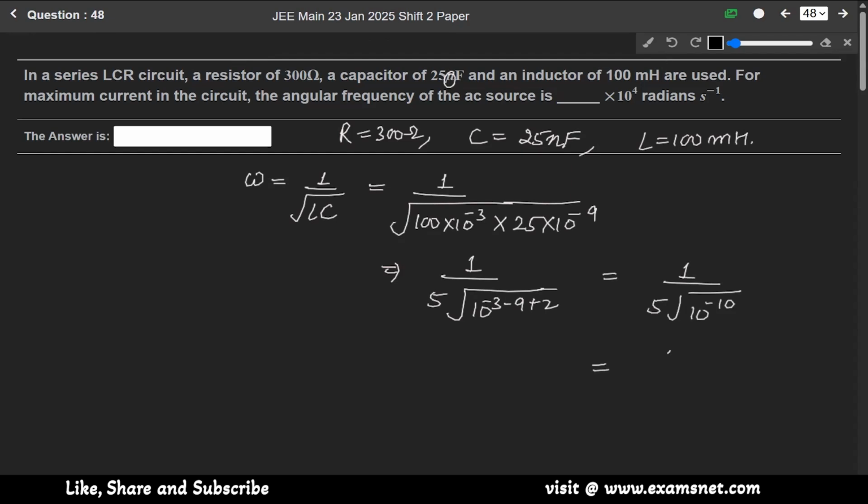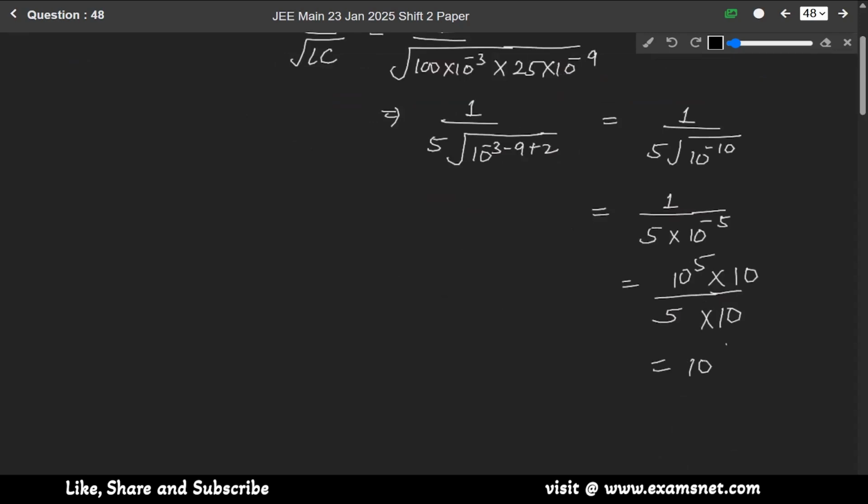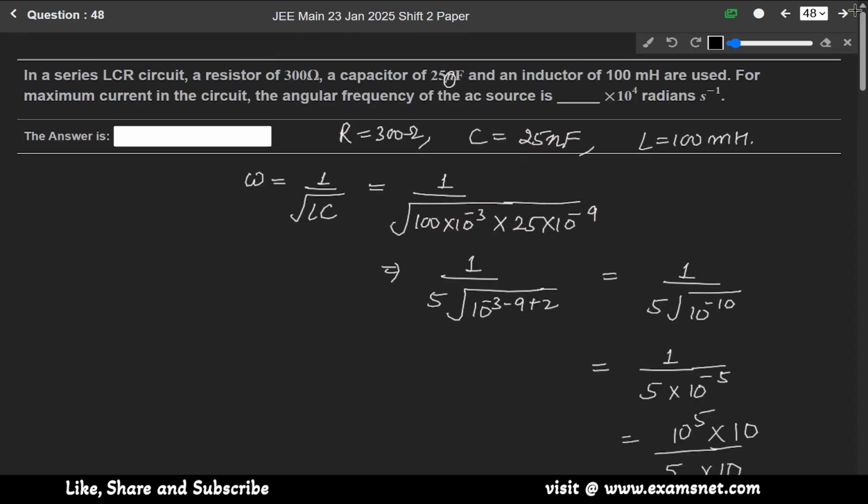So it will be equals to 1 over 5 into 10 to the power minus 5, which is 10 to the power 5 over 5. If we multiply and divide this by 10, we get 10 to the power 6 over 50. So we get 2 into 10 to the power 4. So our answer is 2 into 10 to the power 4 radian per second.